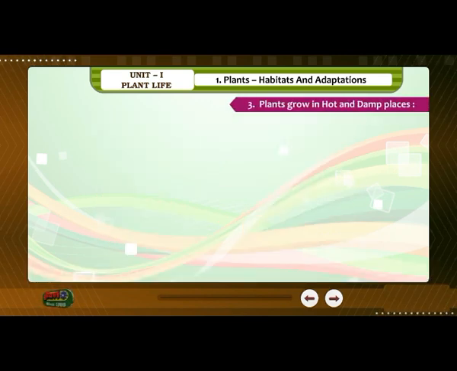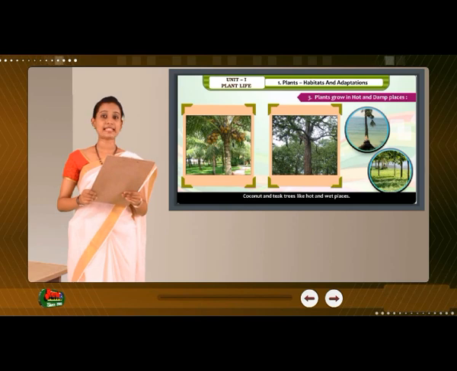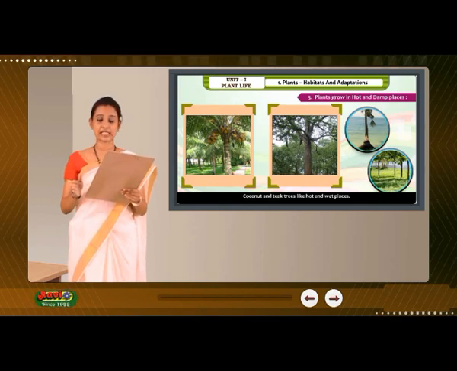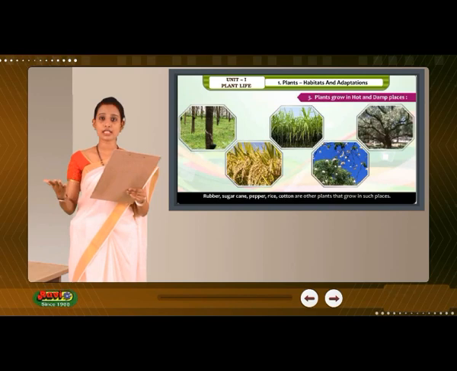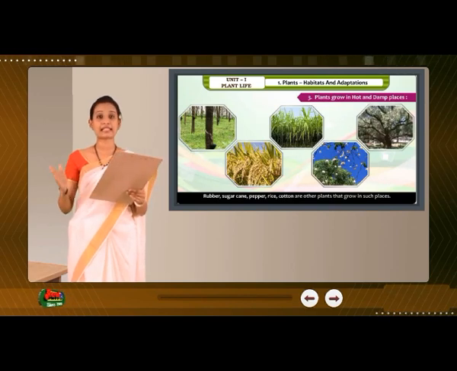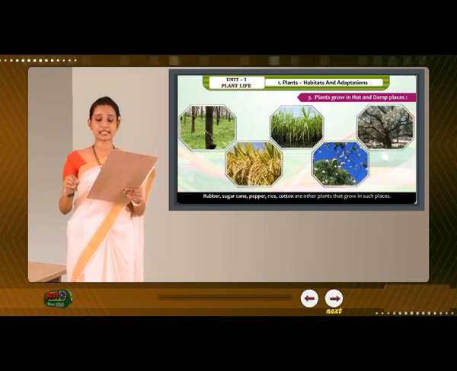3. Plants that grow in hot and damp places. Coconut and teak trees like hot and wet places. Rubber, sugarcane, pepper, rice, and cotton are other plants that grow in such places.